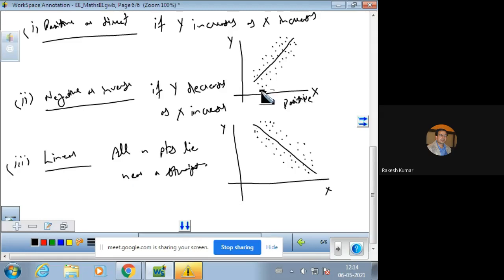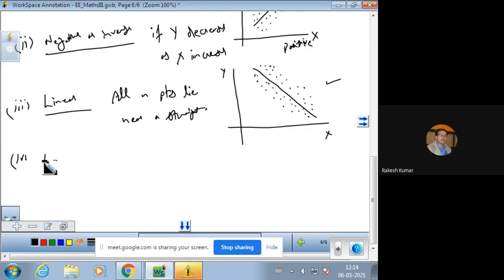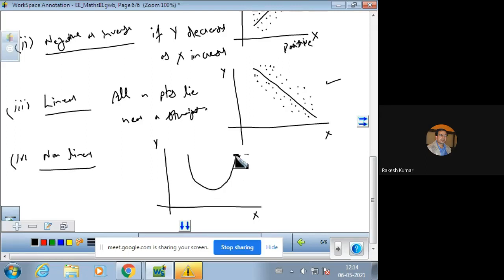Both are linear correlations. This is also linear correlation. This is also linear correlation. So if there is linear correlation, there will be non-linear also. So non-linear means if all the points lie near a non-linear line, and the figure for this is x, this is y, and suppose the non-linear curve is like this. So this is a non-linear curve. So all the points lie near a non-linear curve. So the correlation is said to be non-linear correlation.